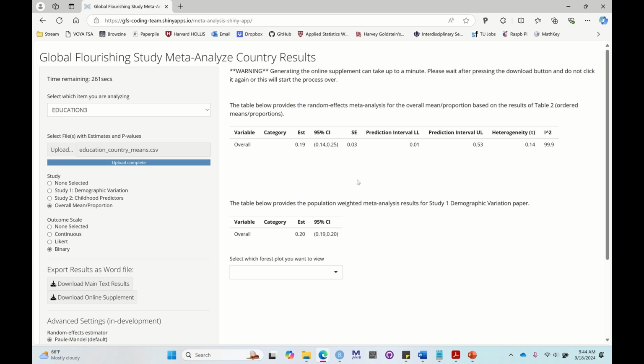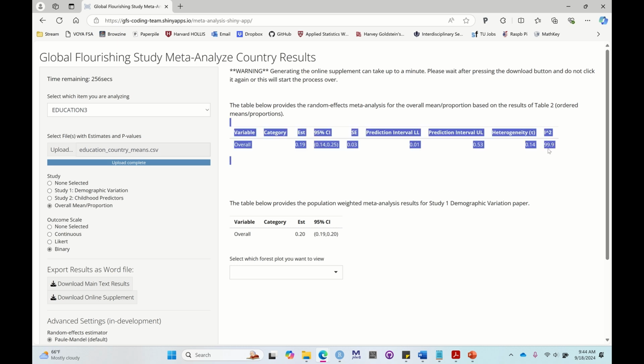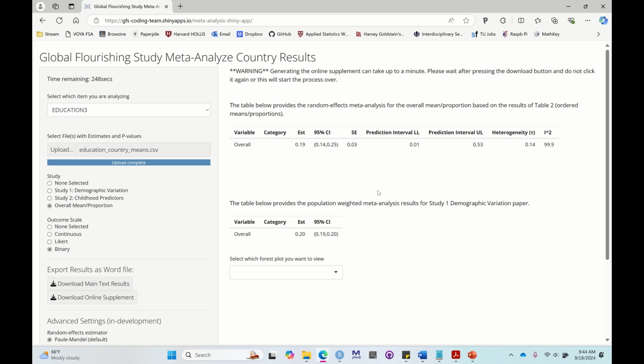I haven't set it up to download or anything, so just copy and paste from here, and you'll be able to insert the overall estimate and the overall population weighted estimate into your paper. And it's really that simple.